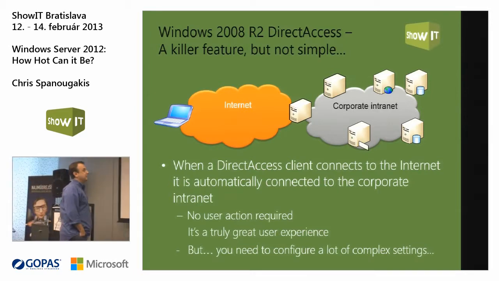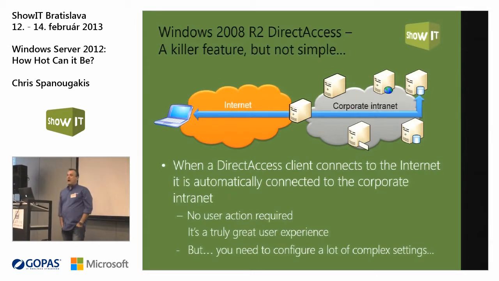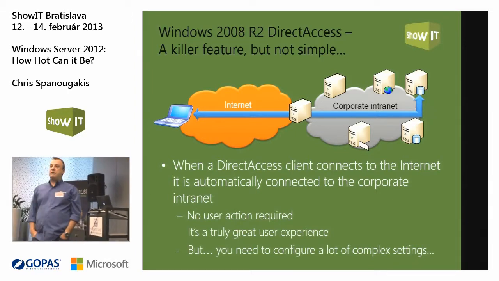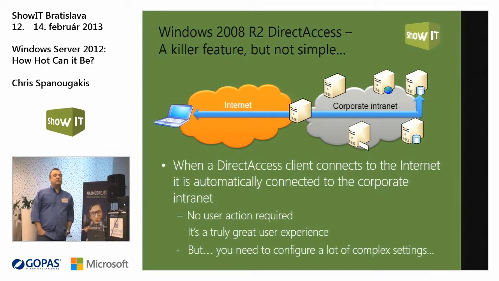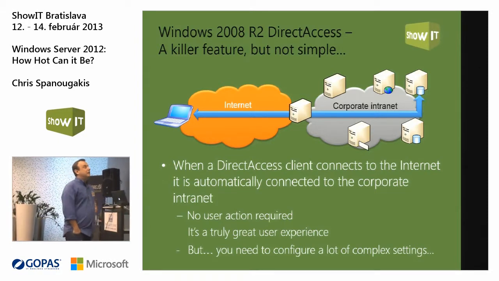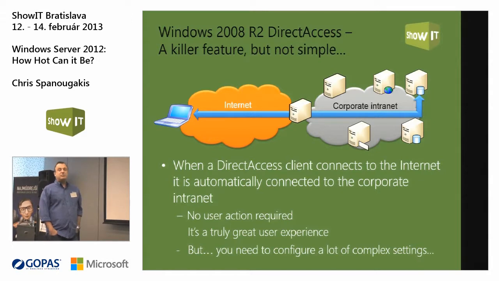But what is this? As soon as you have an internet connection, you are automatically connected to your company's network. You don't need VPN anymore. Do you think this is a useful thing?